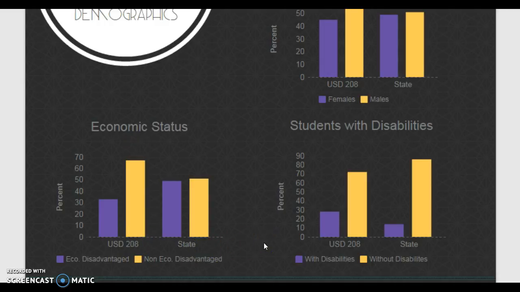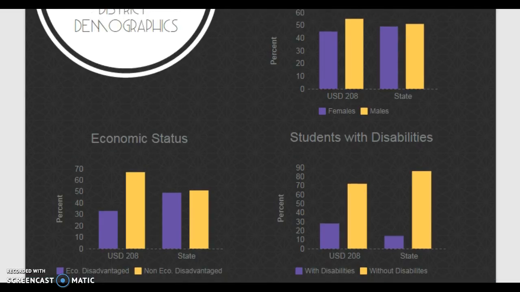However, our students with disabilities is above the state average. USD 208 has an enrollment of 28% students with disabilities, and the state average is only 14%. So this just gives a quick overview of the demographics in our district. Most of our information and data was pretty close to the state averages.